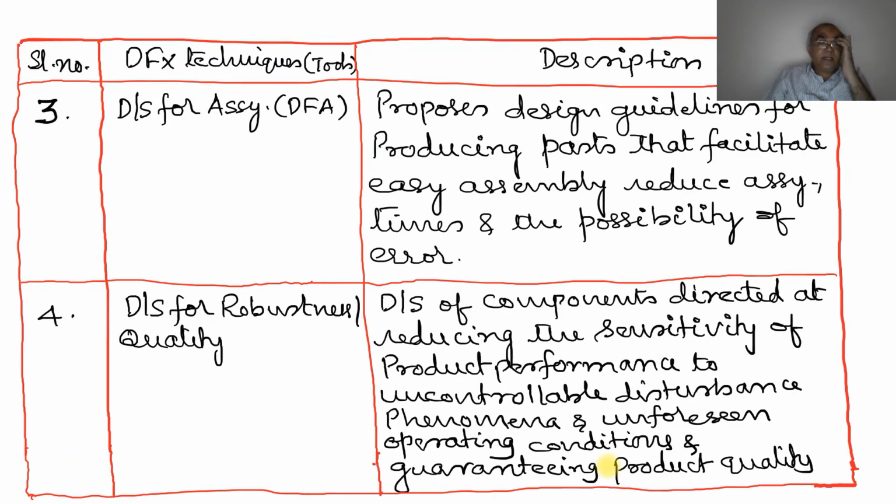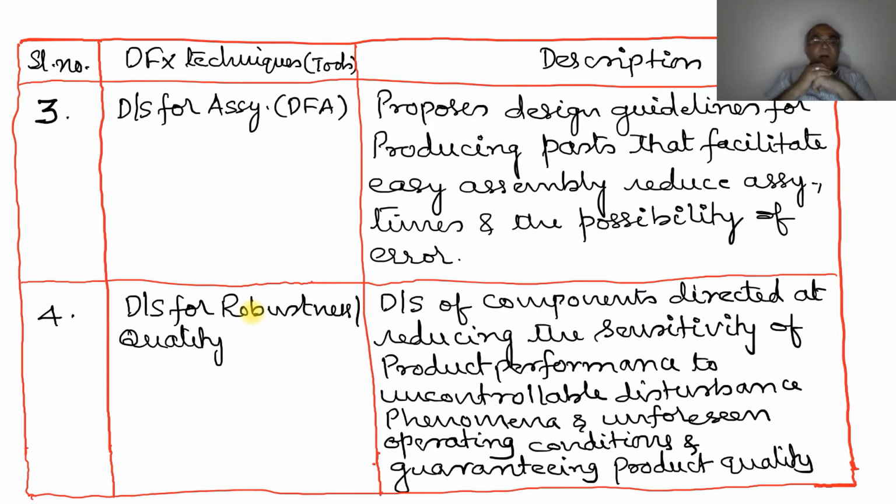Then design for assembly proposes design guidelines for producing parts that facilitate easy assembly, reduce assembly time, and the possibility of making an error. So as far as possible, try to facilitate easy assembly, reduce assembly time, and the possibility of error. Once you have a larger number of parts, naturally the assembly error is going to be more. Try to reduce the possibility of making an assembly error.